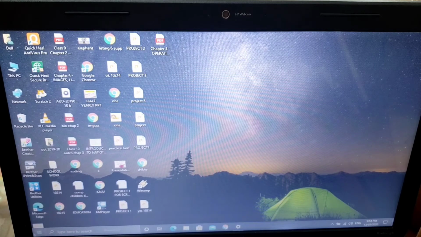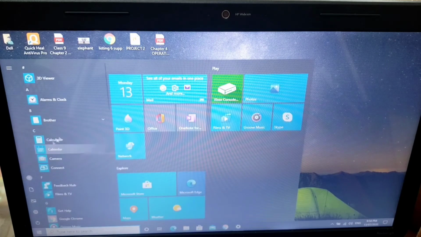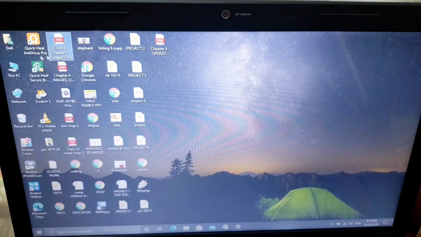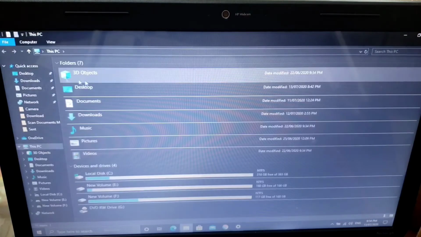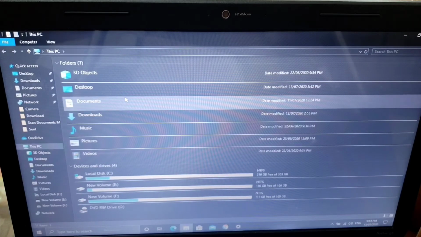On the left hand side corner, this is your start button. When you click on your start button, you will get your different documents. Now, what all things can we get in the start button? This we can check from this window. Various options are available whenever we are working on the computer.